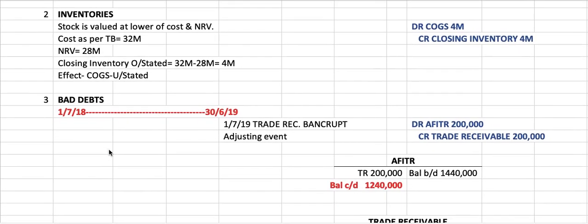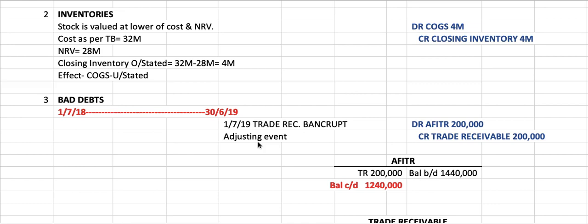Number 3, a customer who owed the company 200,000 was declared bankrupt on 1st July 2019. So 1st July 2019 is an event after the reporting date. None of the amount was expected to be recovered. When this is an event after the reporting date, it's either adjusting or non-adjusting. In this case, when your trade receivable is unable to pay you, which is considered a bad debt, this is considered an adjusting event, because the account receivable that you reported on 30th June is not correct, because you can never receive that 200,000. So that's why we consider this an adjusting event.